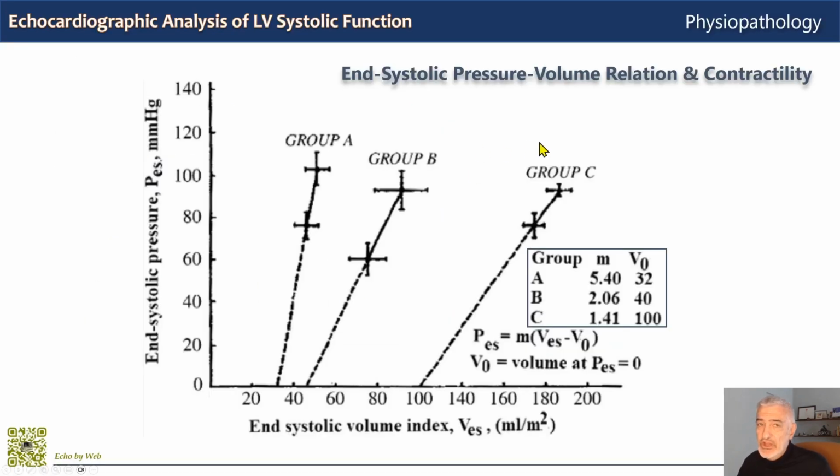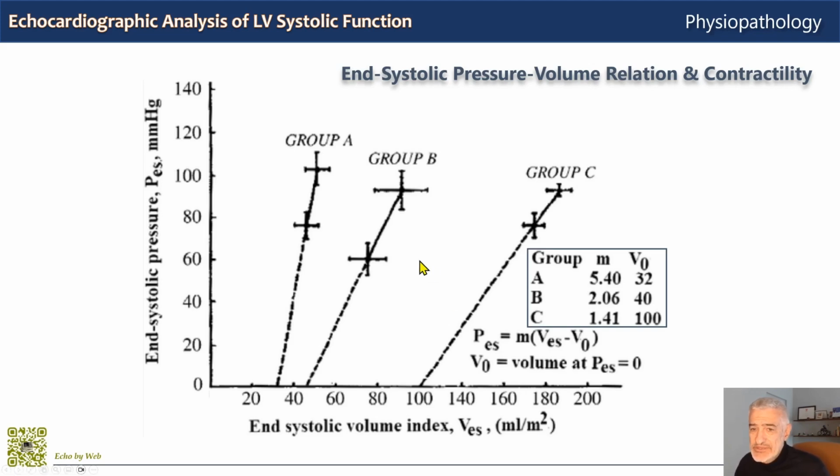So not only the slope of the end-systolic pressure-volume relationship, these different slopes, defines contractility. There is another parameter, which is V0, and this parameter describes end-systolic volume when end-systolic pressure is 0. So it's the intercept of the line on the horizontal axis. And this graph plots end-systolic pressure against end-systolic volume index, so end-systolic volume divided by body surface area.